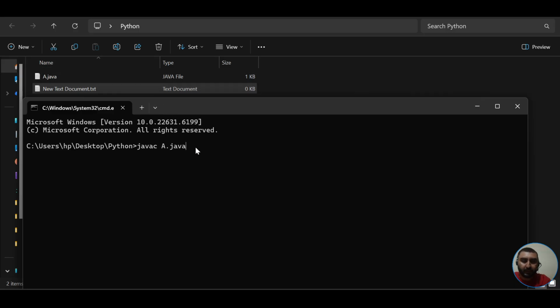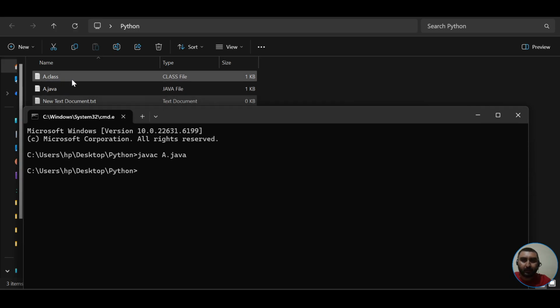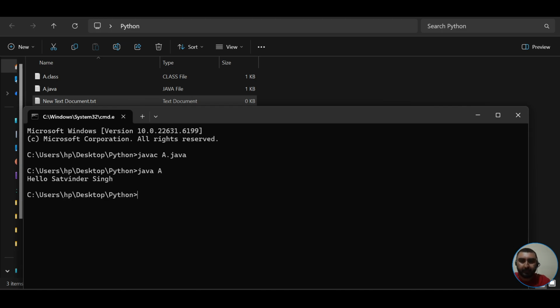Now I am entering it and you can clearly see that an A.class file got generated, and this is the compiled code in case of Java. Now I have to execute this compiled file. For that I'll write java A, and you can clearly see I have got the desired output.